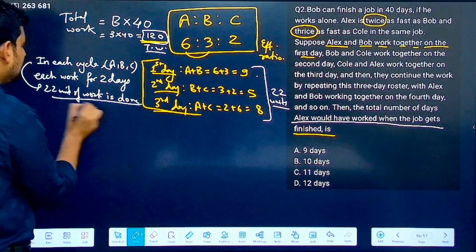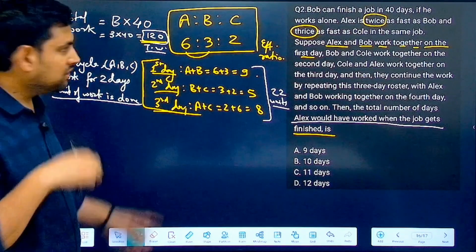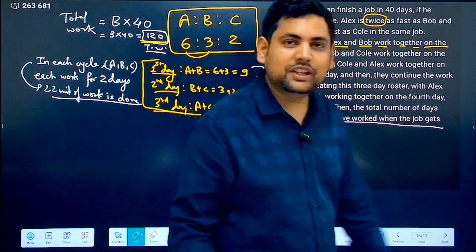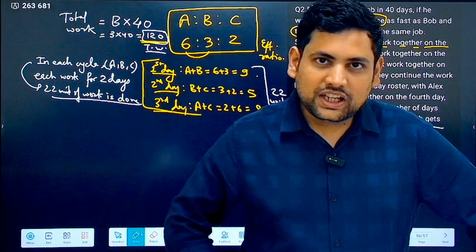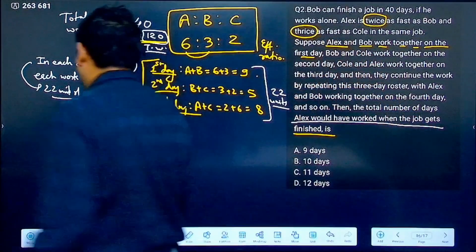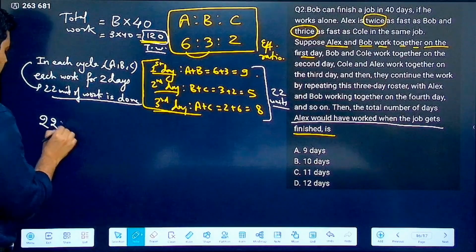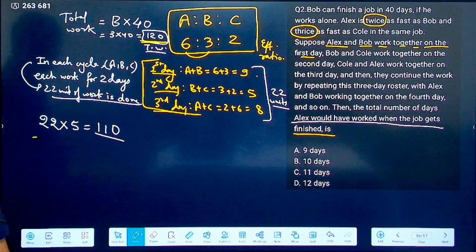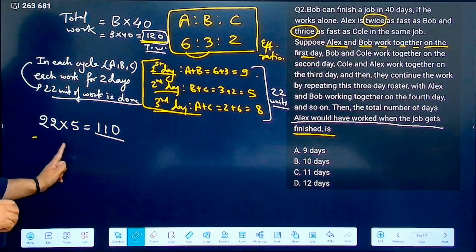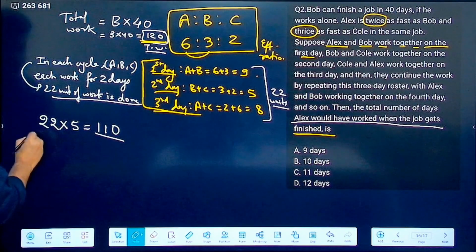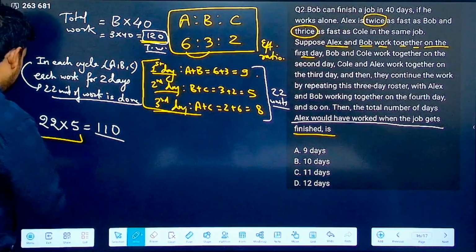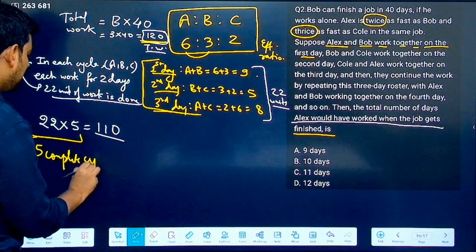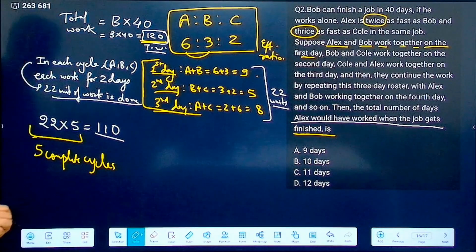Now, if in each cycle 22 units of work is done, how much do I want to reach? I want to reach 120. The nearest multiple of 22 that you can think of is 22 into 5, which is 110, correct? So 22 into 5 equals 110. This is how many cycles? 22 is one cycle, so this is 5 complete cycles. But is the work done? No.